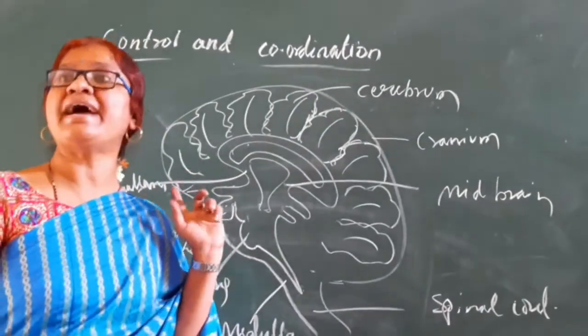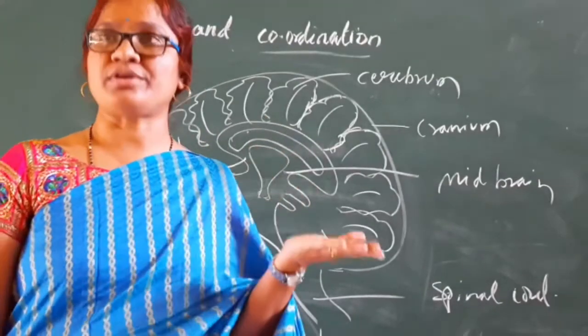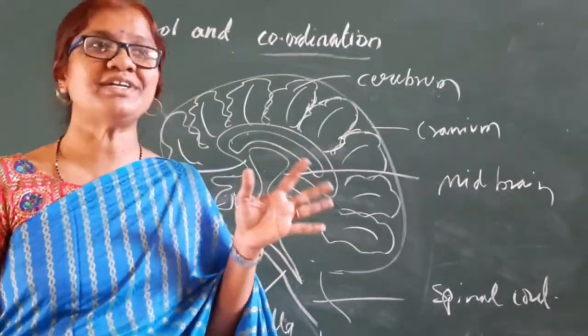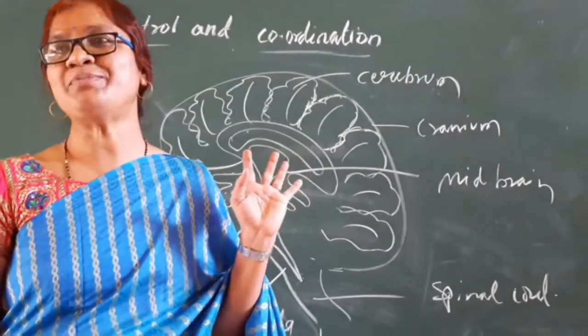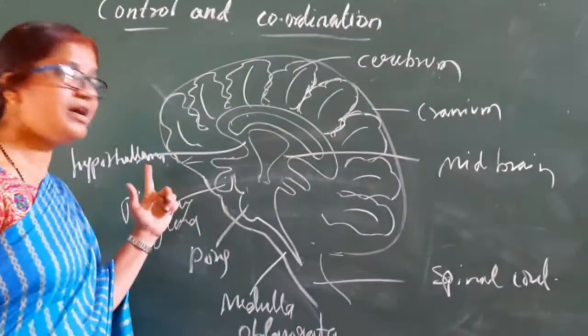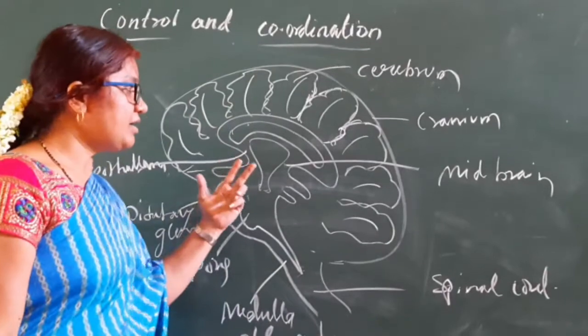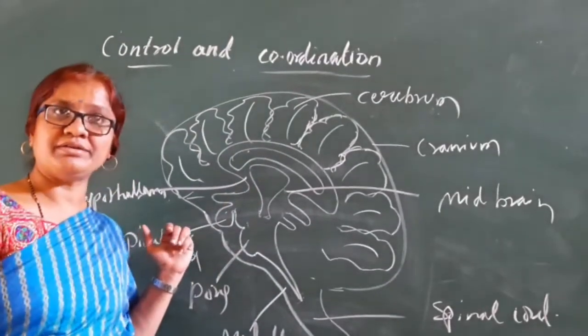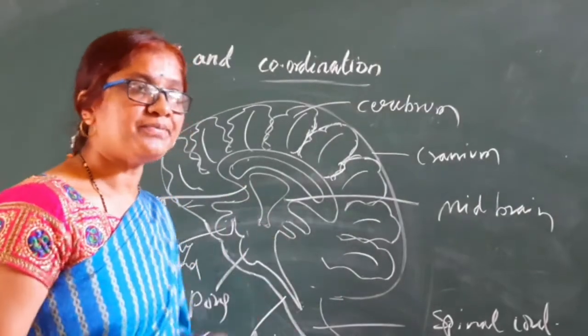The hypothalamus gives the action in the summer to sweat more. In the winter, there is no sweating because there is no heat, and urination increases. And that water balancing is controlled by the hypothalamus. So like this, the forebrain, midbrain, and the hindbrain have a major role in our body.